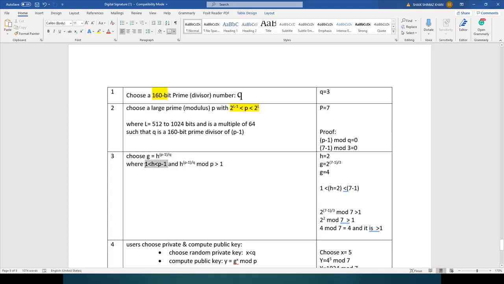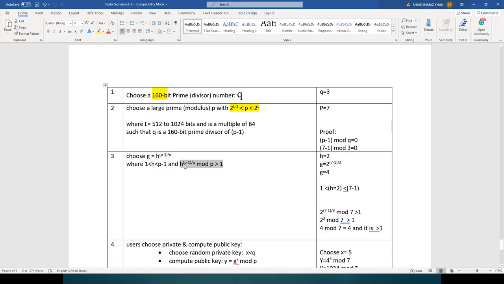So let us verify this. H should satisfy this property and this property, and you can see here H value 2 is greater than 1, and also it is less than 7 minus 1, that is 6. So it is satisfying this property, and also let us check this property.